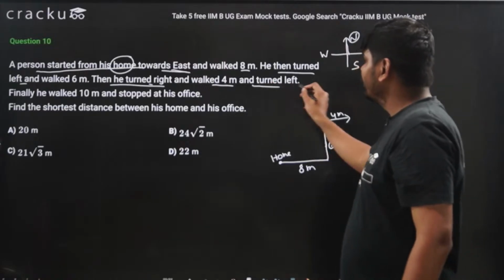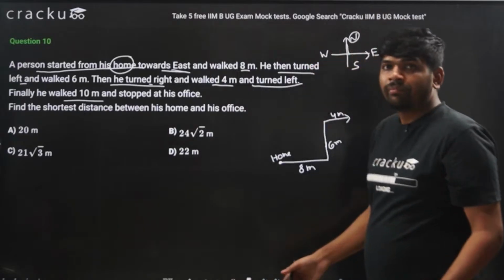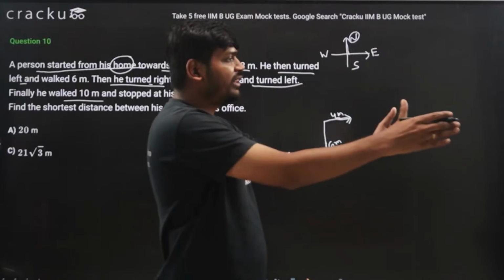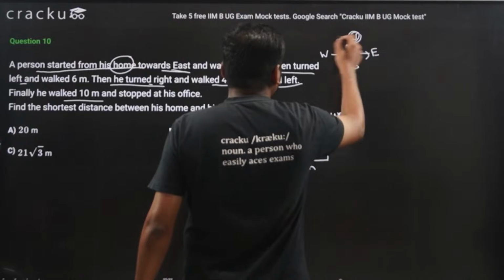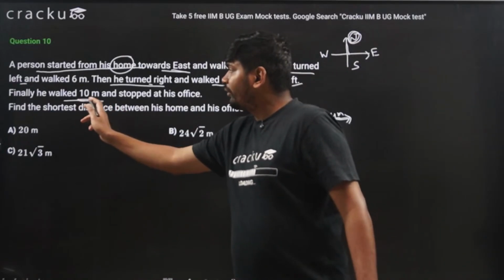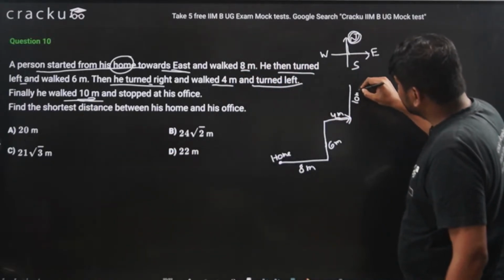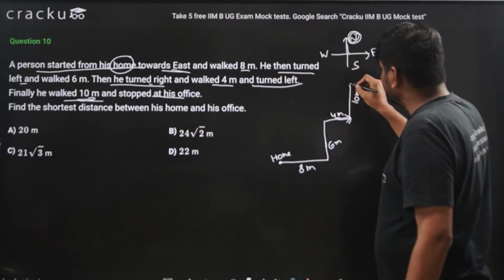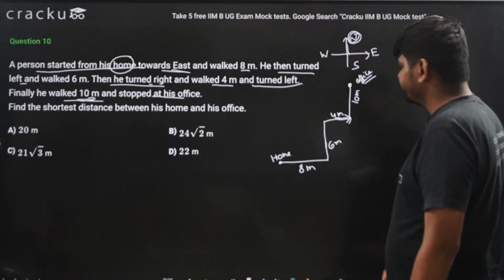And then again he turned left. And finally he walked 10 meters. So when you are facing in the east direction and taking the left, I will be moving towards the north direction, and that person moved a distance of 10 meters, and he stopped at his office. Now this is the office of the person.